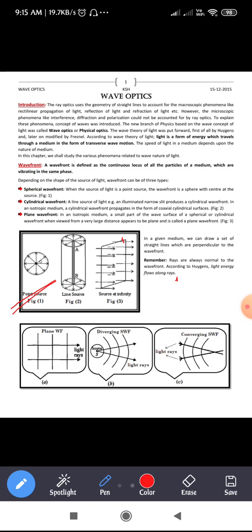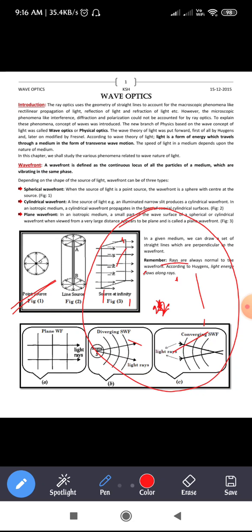So here, let me make it a little easier. Let us say this is a pond, and you have thrown a stone at this point. The disturbance has been created, that is, the waves are created, and they move in the outward direction, right?